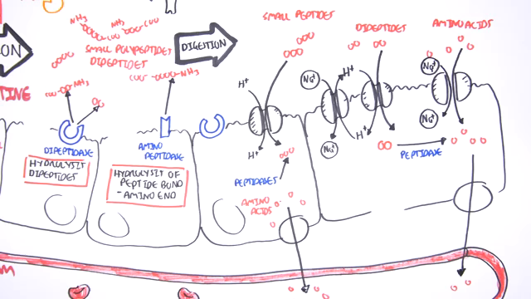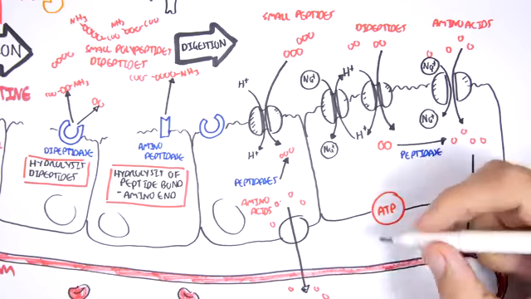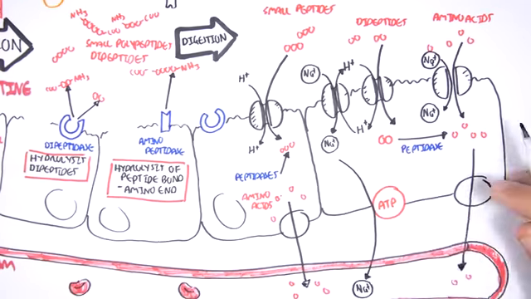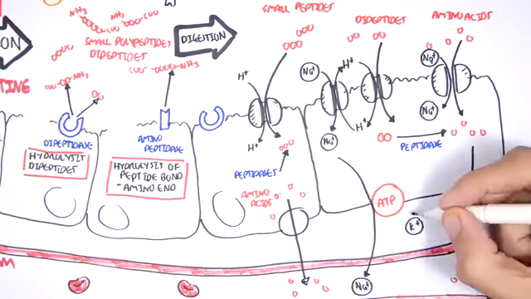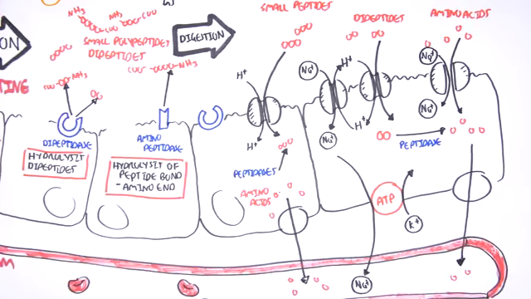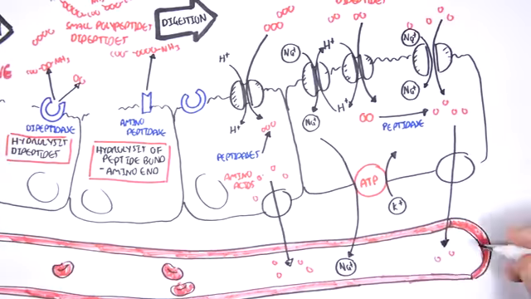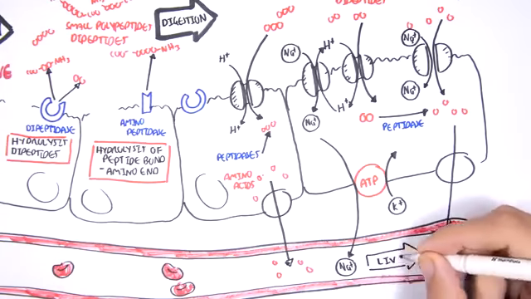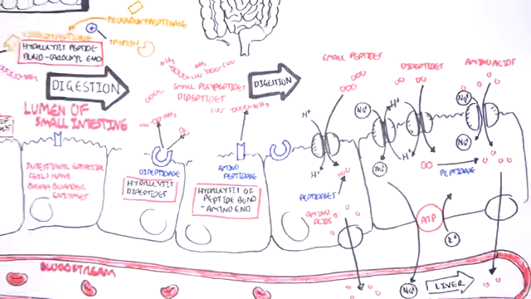Now you can see from this diagram that when amino acids and also di and tripeptides are absorbed into the cell, there will also be a net absorption of sodium. And because of this, water is also absorbed. Sodium is reabsorbed into the extracellular matrix. This should be in exchange with potassium via the sodium-potassium pump. Those amino acids, as I mentioned earlier, will travel to the liver, where they will be used to synthesize new proteins or stored somewhere else.